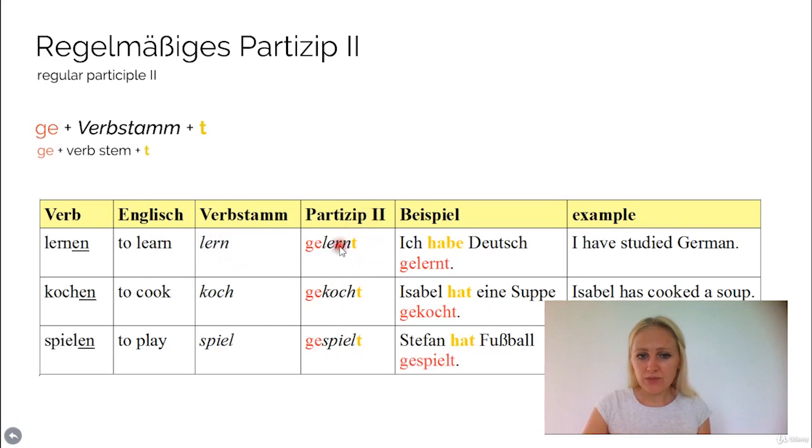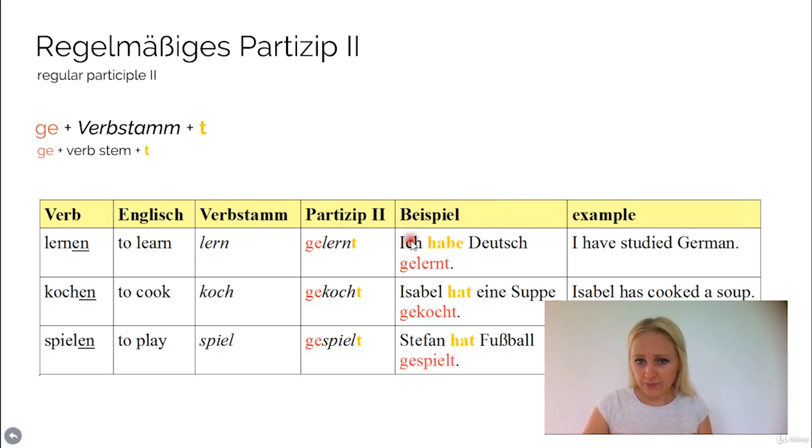The Partizip 2 is gelernt. You add the ge at the beginning, and at the end of the stem comes the t. And then in order to form a sentence, you need the verb haben for that. So ich habe Deutsch gelernt means I have studied German. Ich habe Deutsch gelernt.